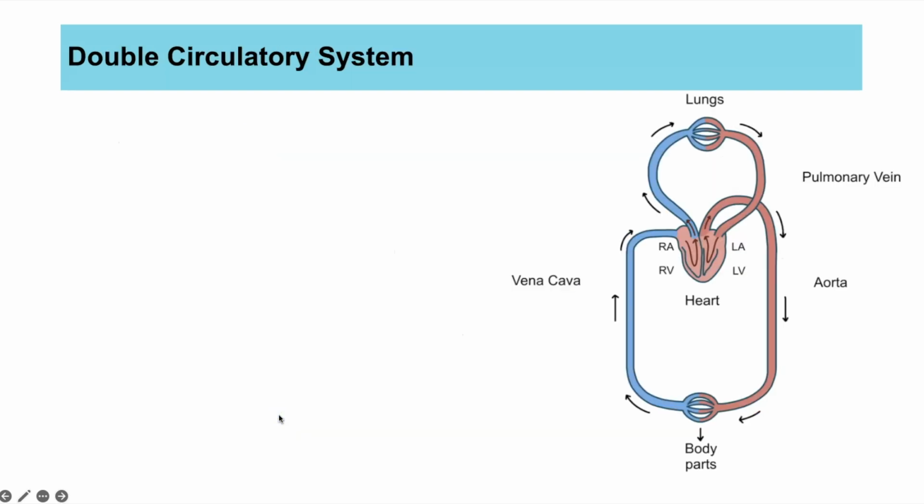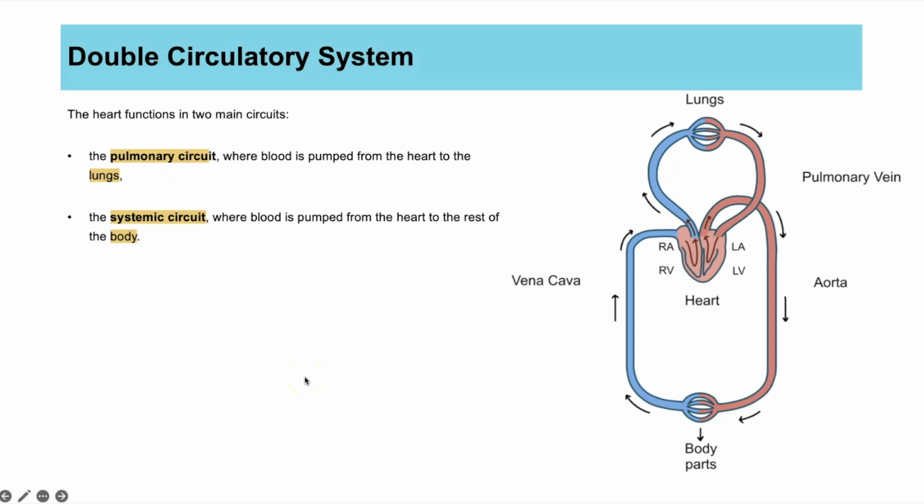So a double circulatory system then. At the start of this section, I said that the circulatory system is known as a double circulatory system. So what that means is there are two circuits that the blood travels through, and therefore the heart has blood travelling through it twice. So the first circuit we can see here is the pulmonary circuit. And if you remember, we said pulmonary means it's attached to the lungs. So this is the circuit where the blood goes from the heart to the lungs, back into the heart. So that's just one circuit that the blood takes.